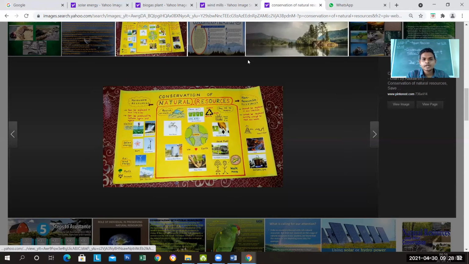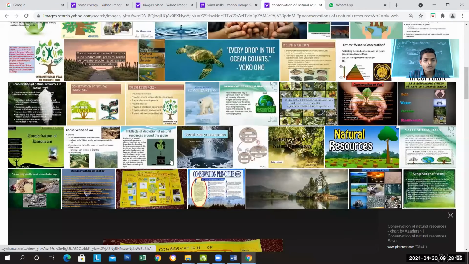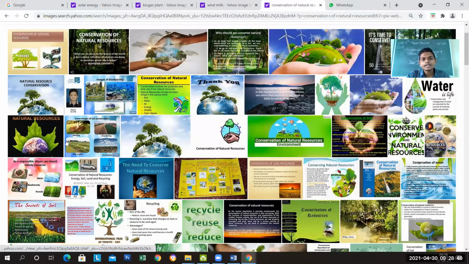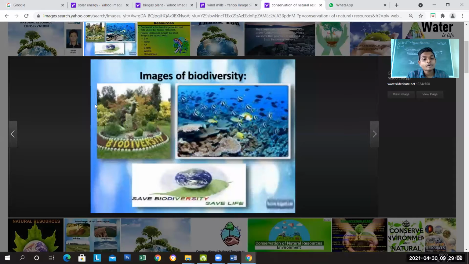So okay. We have discussed forest resources, everything about the natural resources and why we should conserve. The main aim is to conserve our natural resources so that our future generation will get them. Conservation of water, land, air, forest, trees, wildlife, soil, biodiversity, everything that we have to conserve.